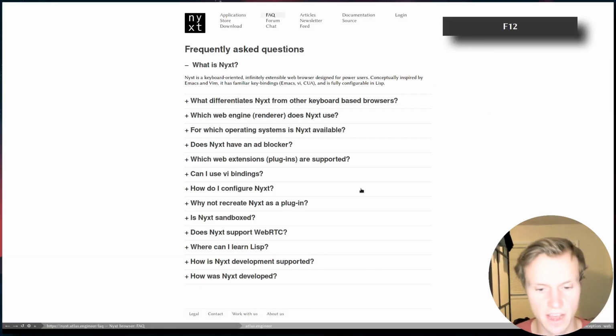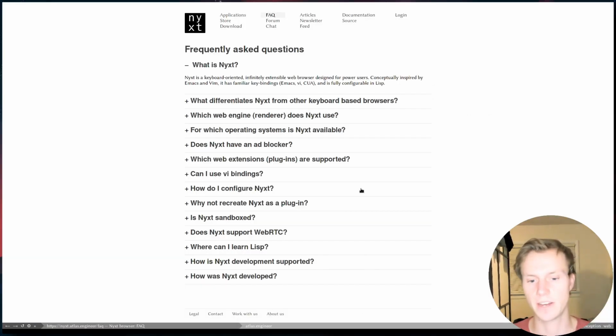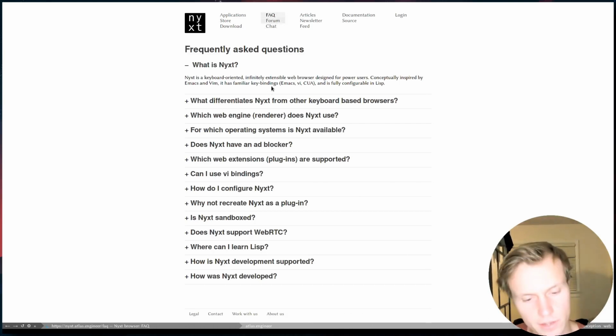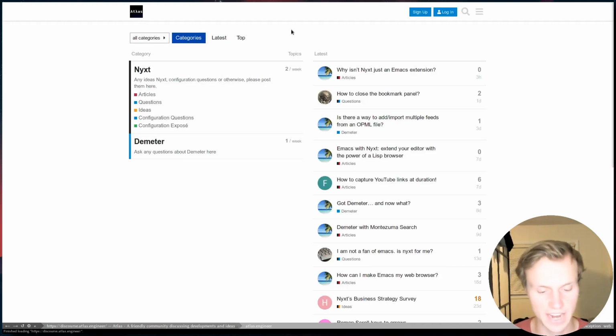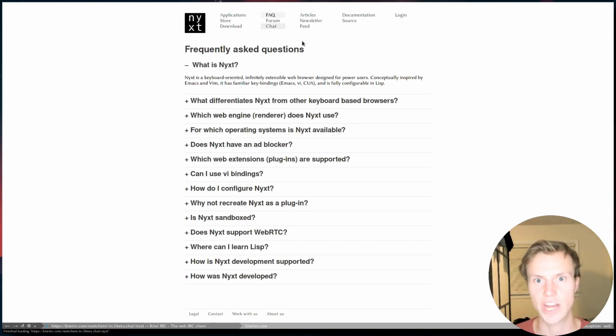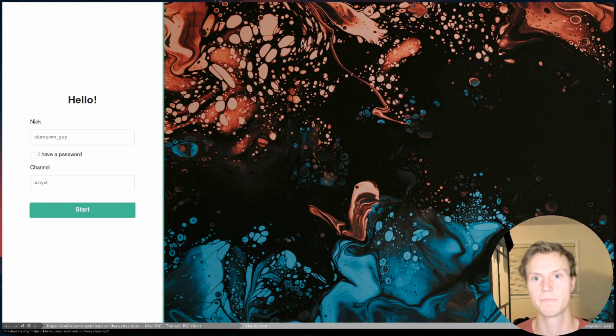Now, if you guys have any questions, feel free to join me on Discord, as well as there is a very active forum that you guys can participate in, as well as an IRC chat that you guys can access. The developer is quite active and the IRC chat is pretty helpful. I've actually messaged in there every once in a while trying to get help, and people have most of the time been able to respond around reasonable times of the day. So I've been pretty satisfied with that.